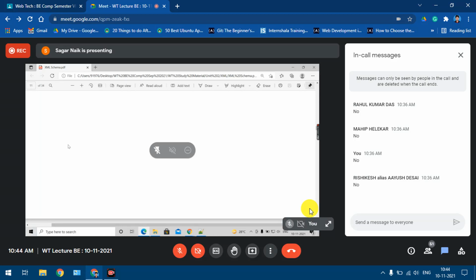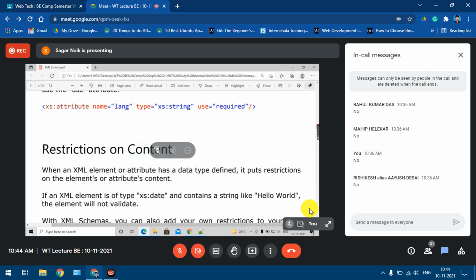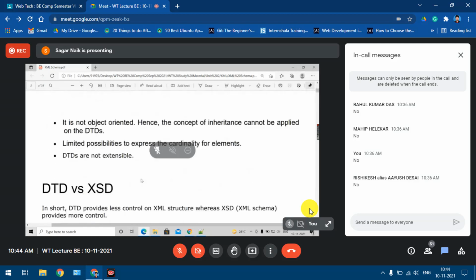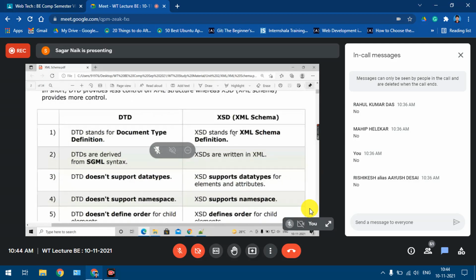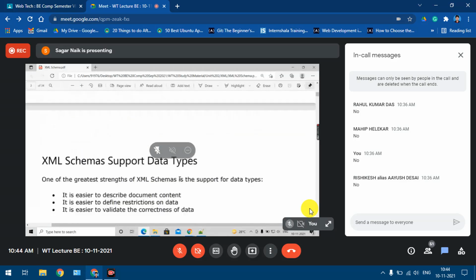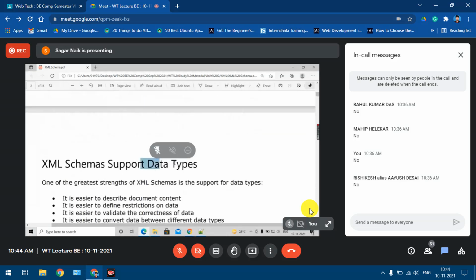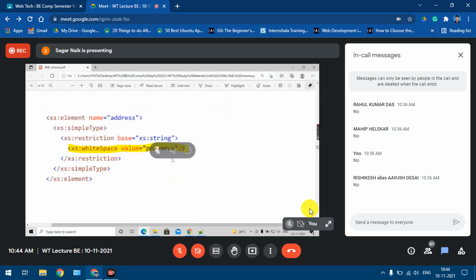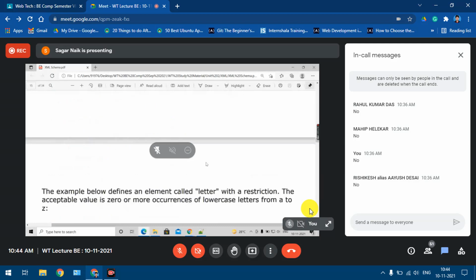Okay, now we'll see the meaning of restrictions. In the introduction part, when we saw the differences between DTD and XML schema, what had we seen? DTD provides less control for validation, yes or no, whereas XSD provides more control on the validation. Now why does it provide more control? First of all, it is because of the data types, yes or no.